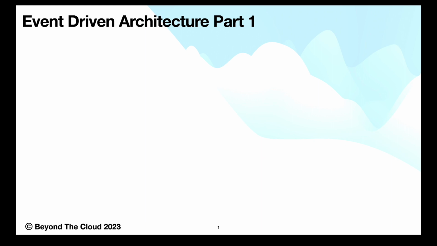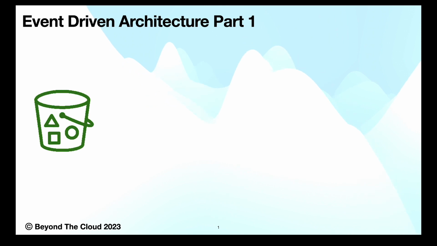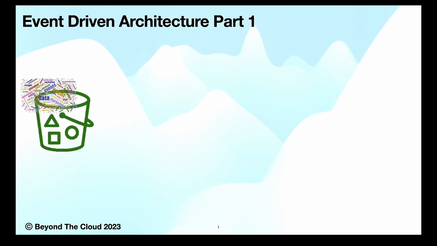So let's go and start our event-driven architecture. Now let's talk about event-driven architecture in detail in this tutorial. In this example, let's say S3 got one event. Which event? It got an object put event. That means suppose someone or some process, maybe an automated one or a manual one, put an object into our S3 bucket, and that object contains some operational data.